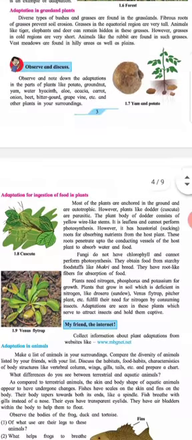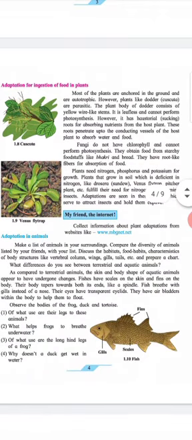Subheading: Adaptation for ingestion of food in plants. Most of the plants are anchored in the ground and are autotrophic. However, plants like dodder (Cuscuta) are parasitic.